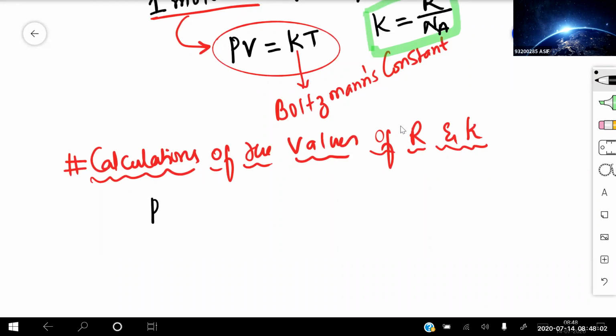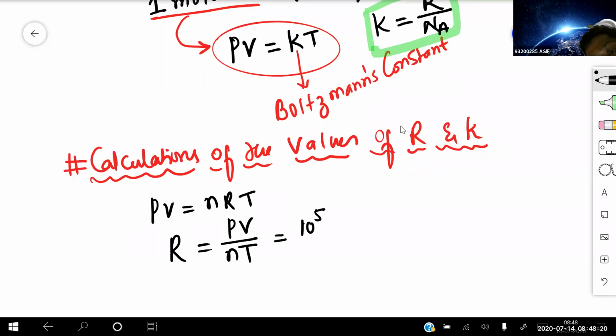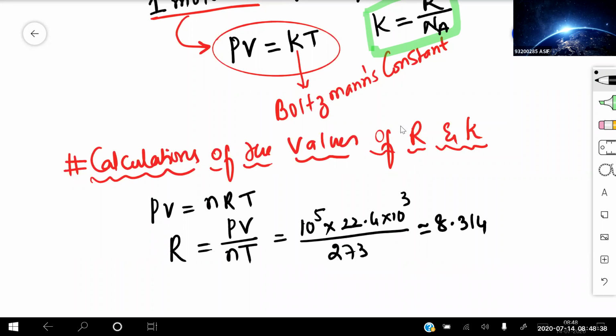We know the relation PV equals nRT. So capital R equals PV by nT. Now at STP conditions, the pressure is 10 to the power of 5, volume is 22.4 into 10 to the power of 3, and temperature is 273 Kelvin. If I simplify this, the value comes out to approximately 8.314. The unit, I told you, is joule divided by mole Kelvin.